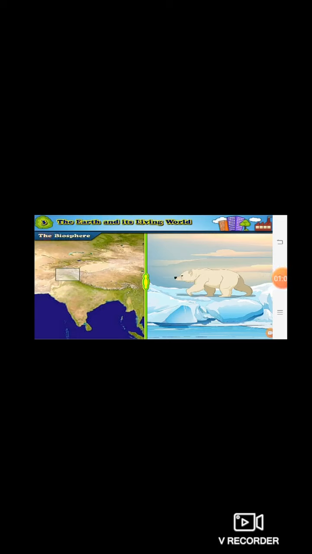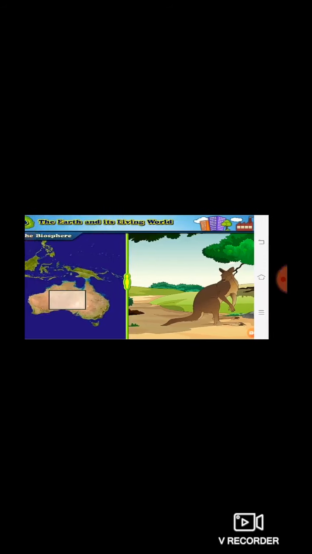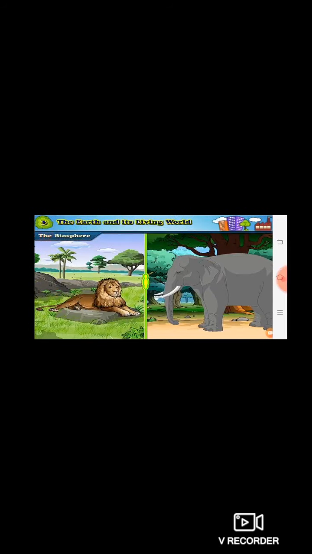So we see animals like the polar bear in the snow-bound polar region. In the map they have shown you the area. Next, zebra we see in Africa, and we find kangaroo only in Australia. We don't find these animals in any other region. Now we'll see about elephants and lions.